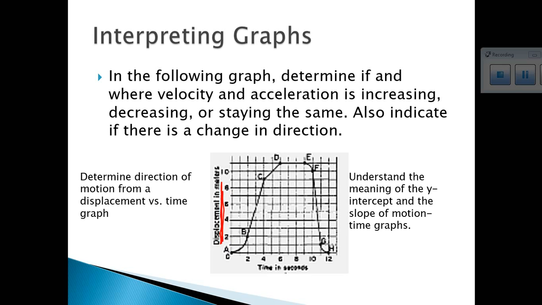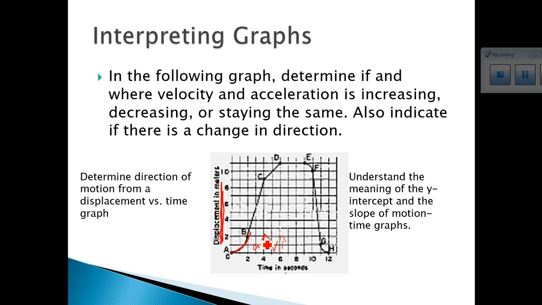So let's take a look at velocity. On a displacement time graph, if we have a curve, we have acceleration. So at this point on AB, acceleration is increasing, which means that velocity is increasing.